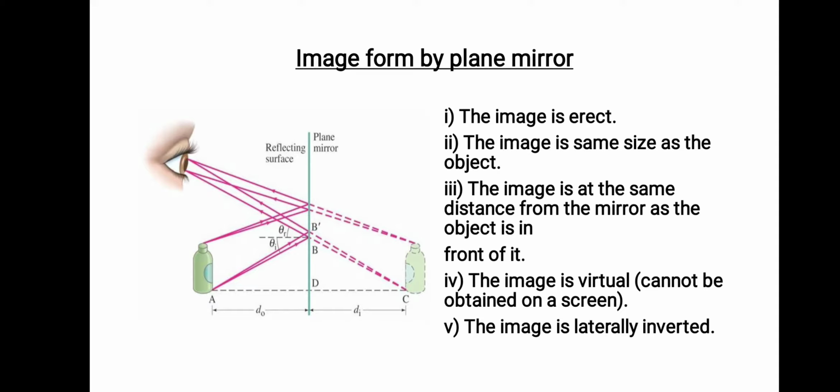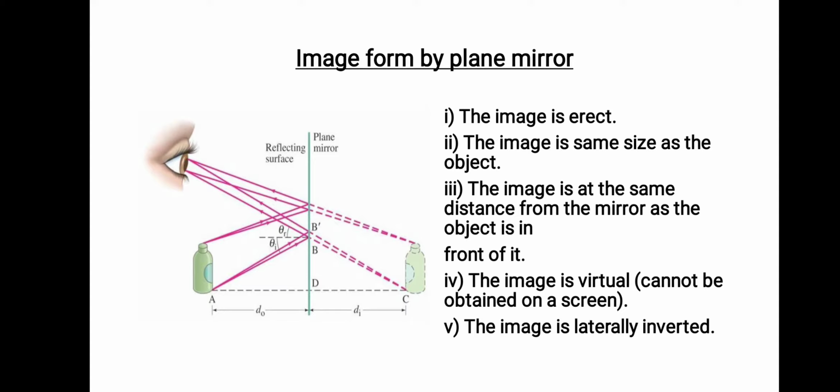So what are the characteristics of the image formed by the plane mirror? The image will always be erect, which means it will not be upside down. When it's upside down, we say inverted. It is always erect. You go in front of the mirror and see, your face will always be erect. The image will be of the same size, that you already know, and the image will be at the same distance. For example, if you are 1 meter away from the mirror, your image inside the mirror will be 1 meter away. Then the image is always virtual.